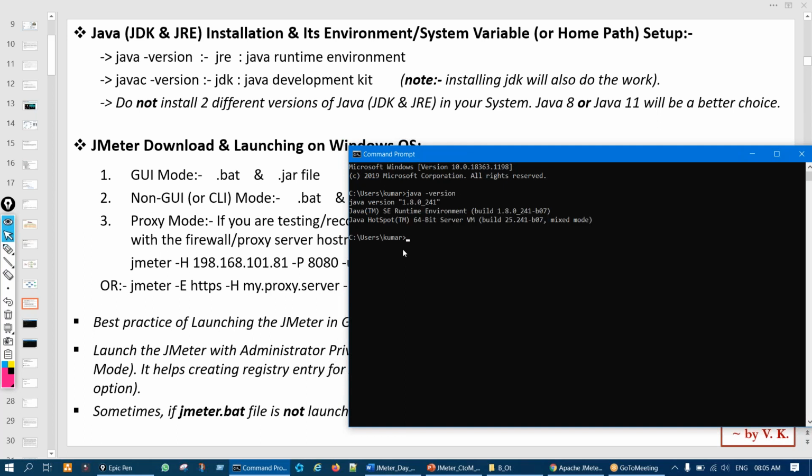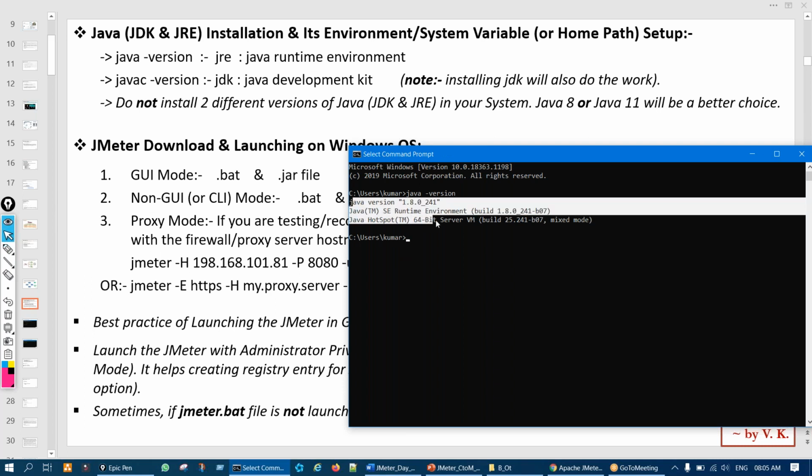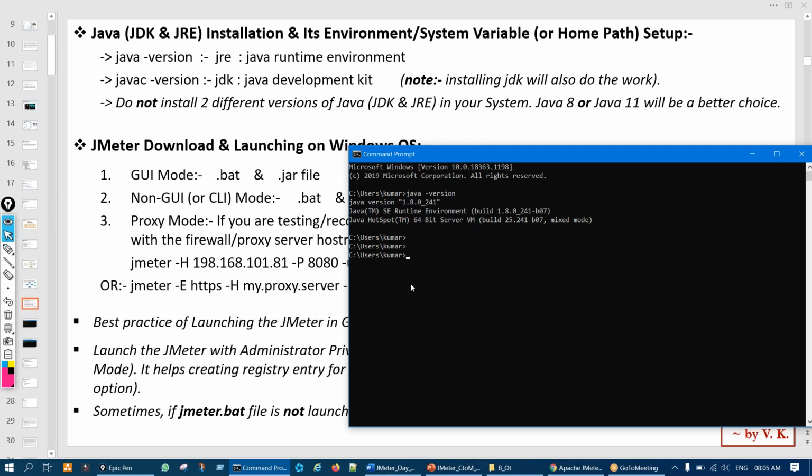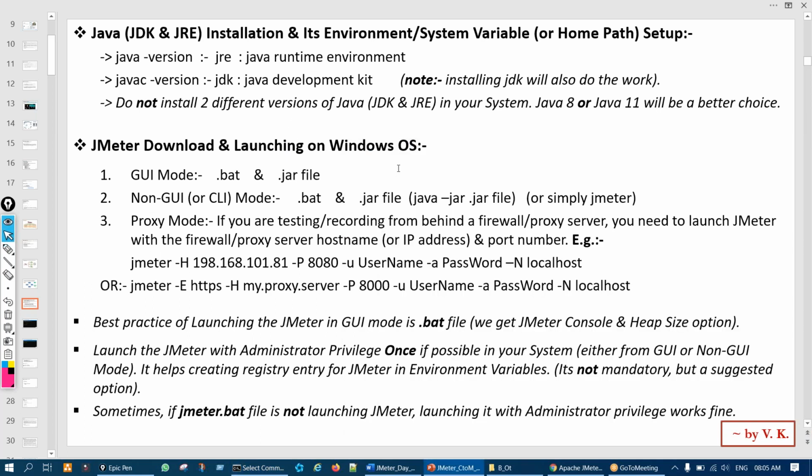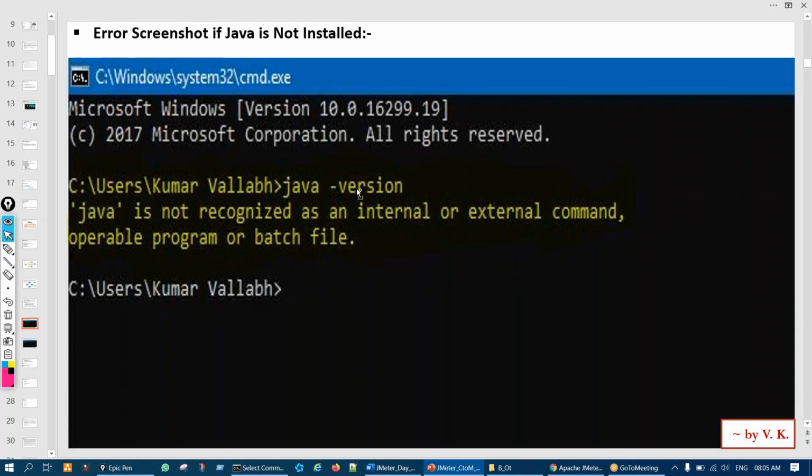So for me, since it's installed, it's showing a success message, right? That it's installed. Same to check for javac, I'll type javac -version for the JDK. Here again, it's showing javac 1.8, correct? If Java is not installed, how will we get a message? We'll get a message like this.